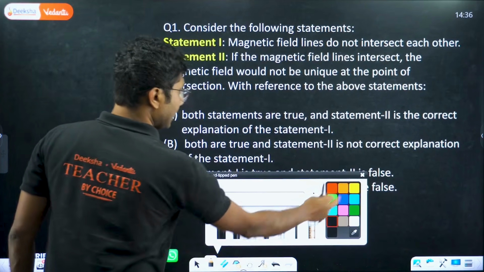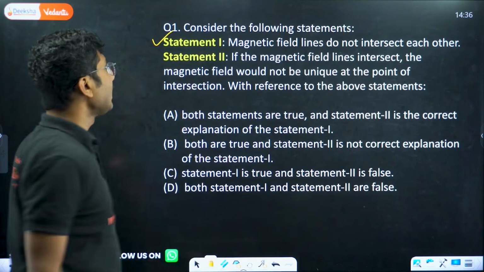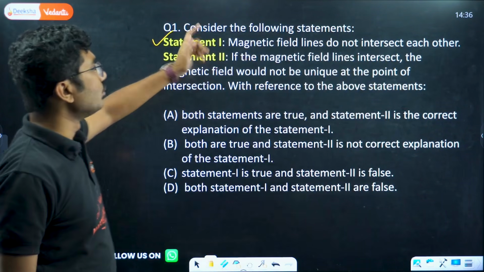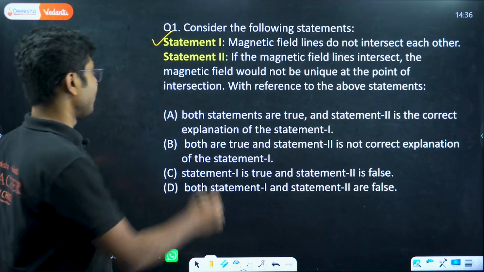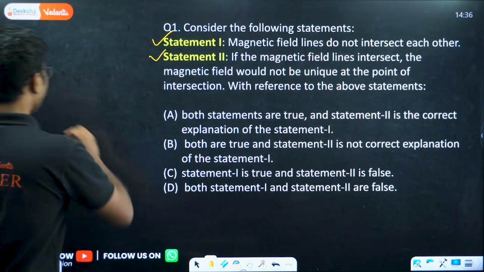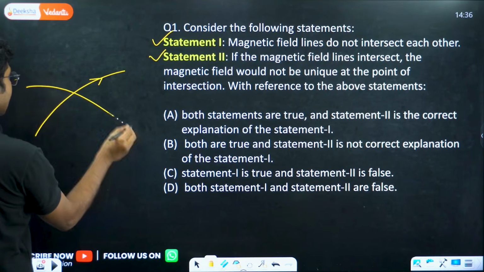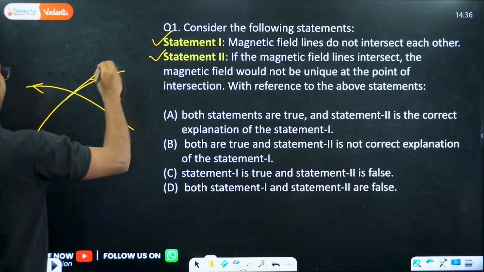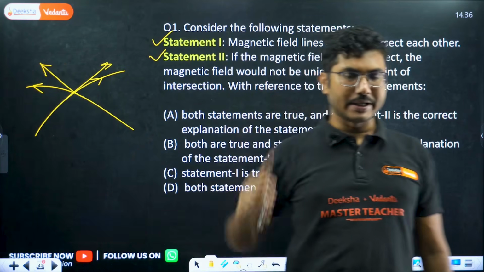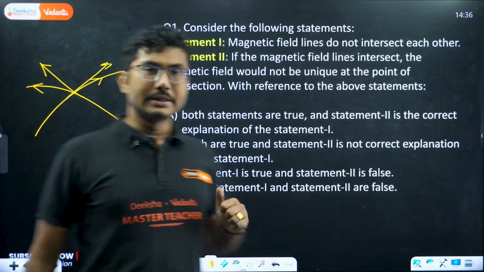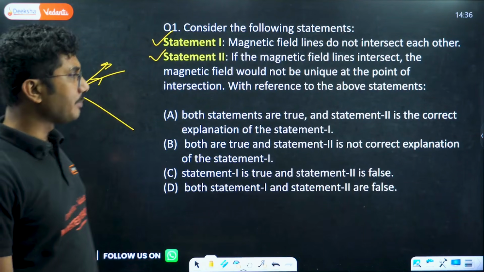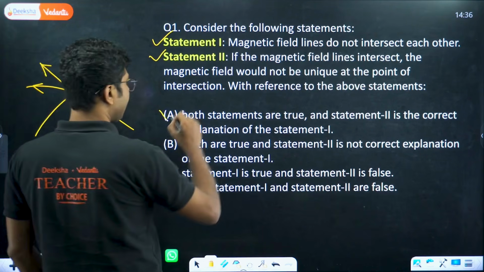Just let me change the color. So this is the correct statement. If the magnetic field lines intersect, the magnetic field would not be unique at that point of intersection. So this is the correct explanation of statement number 1 as well. If the magnetic fields intersect each other, then at the point of intersection the magnetic field will have multiple directions, which is not possible. It will have only one unique direction, and that is not happening over here. That means both statements are true, and statement 2 is the correct explanation of statement number 1.